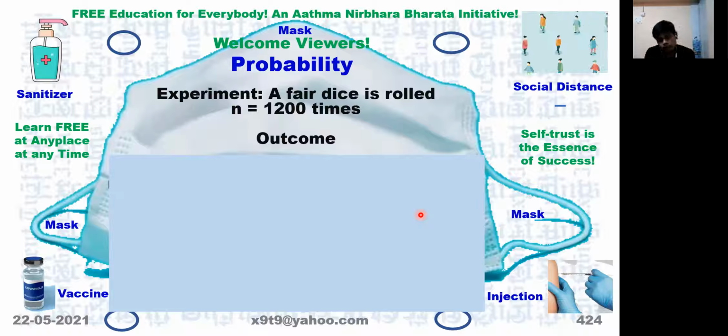If we roll the die 1200 times, what are the chances of 2 or 4 or 6 appearing, not considering 1, 3 and 5? How many times can it appear out of 1200 times?